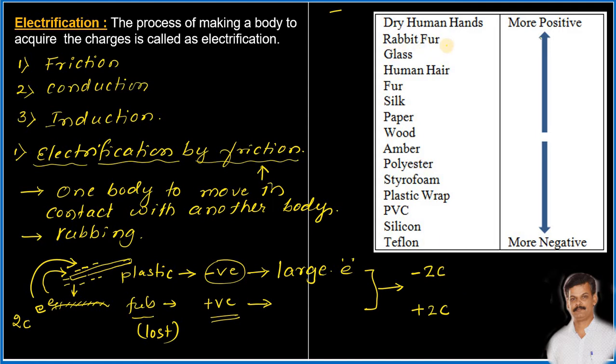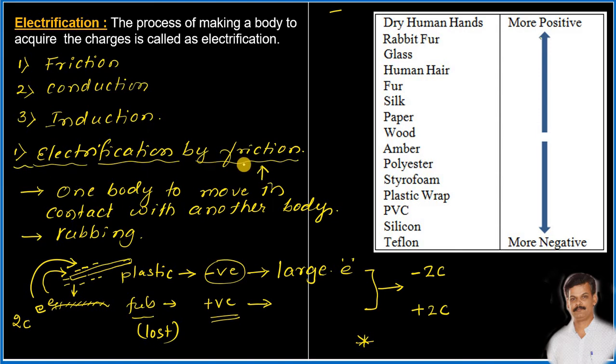In this way, we can consider different materials and carry the friction process to make those bodies or materials to acquire the charges. And remember one more point, that the charges which will be present in the body will be superficial. Those charges will be present on its surface, on the surface of the body. The charges will not be present inside the body. I hope this point is clear. So therefore, let us have a quick revision.